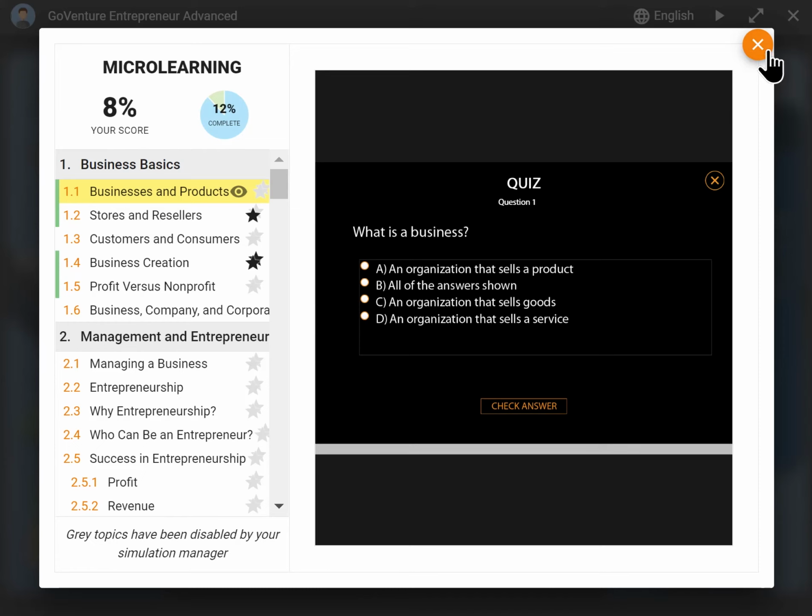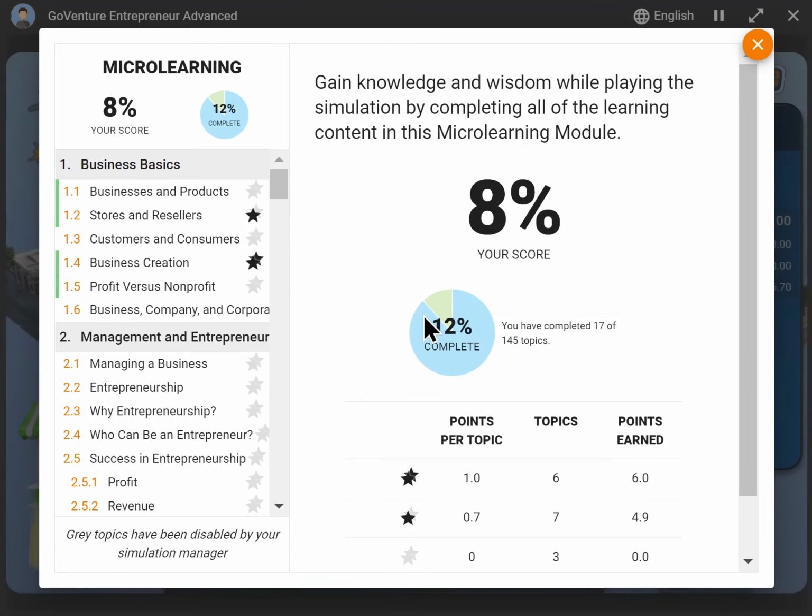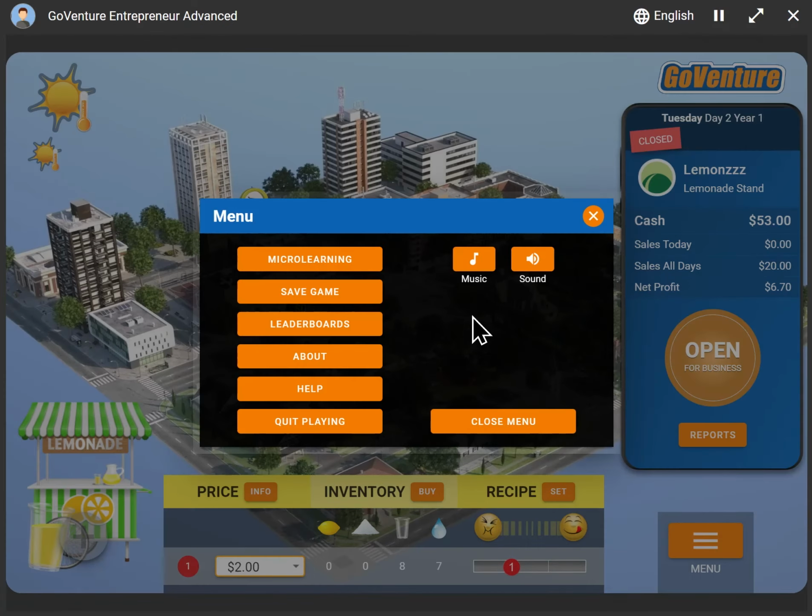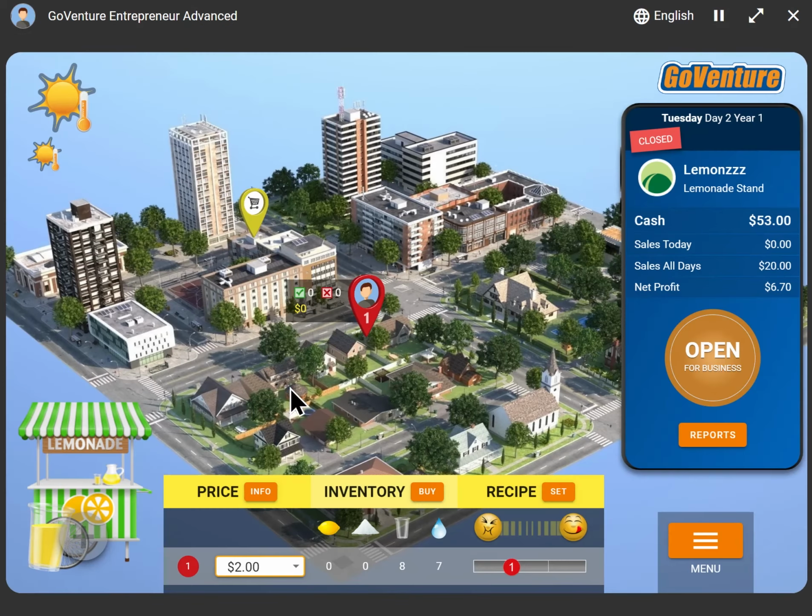Again, there's over 140 micro-learning modules. It takes several hours to complete them all, and students can go in and out of the micro-learning while they're playing the simulation to learn the specific concepts that they may not completely understand in the simulation itself. And then you also have, as an instructor, other resources like printable activities that you could also assign as part of the experience.